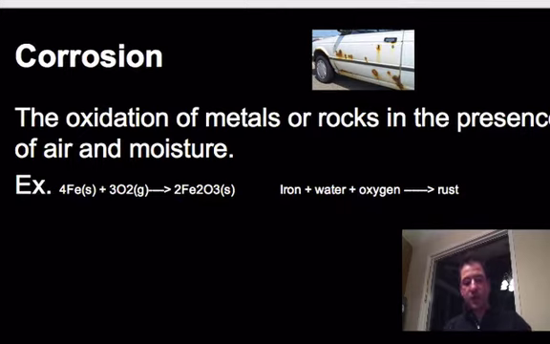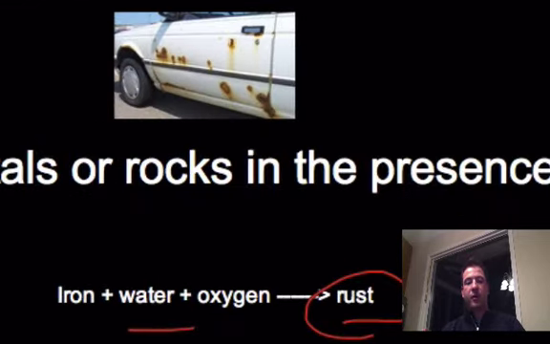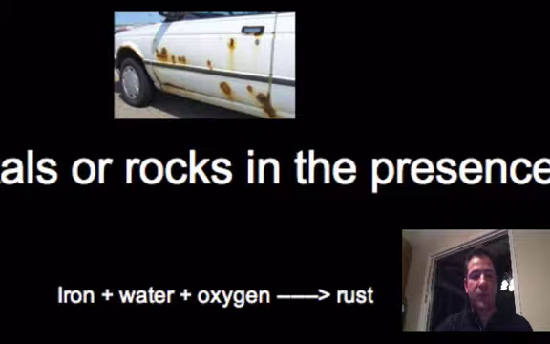Let's take a look at the equation for rust here. This is going to be our iron right here, this Fe. This is just showing the basics, I didn't add everything in here. But if we have oxygen as well, then we produce iron oxide. Then what happens if we combine that with water? We're going to produce rust. So that's a corrosion reaction. You need to be able to identify that iron or a metal plus oxygen and moisture is going to produce rust. That's what's important.